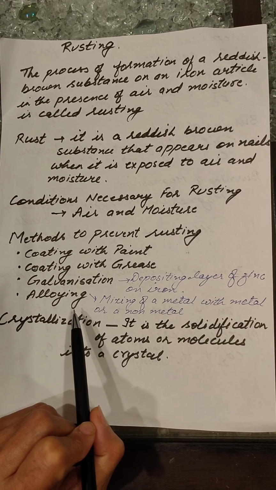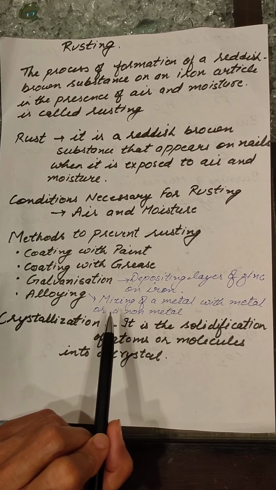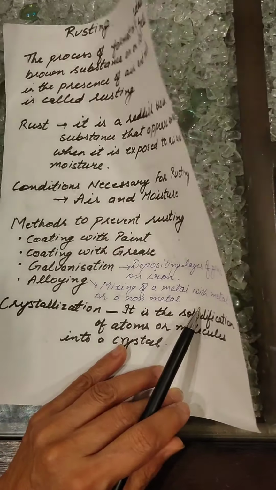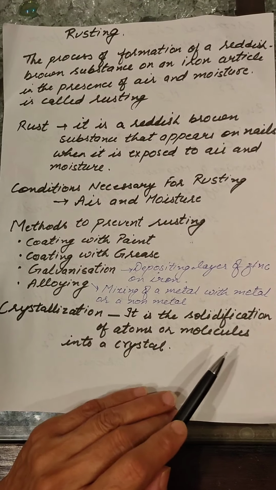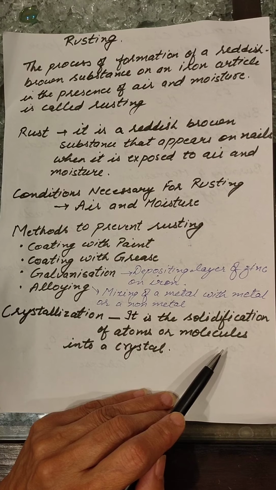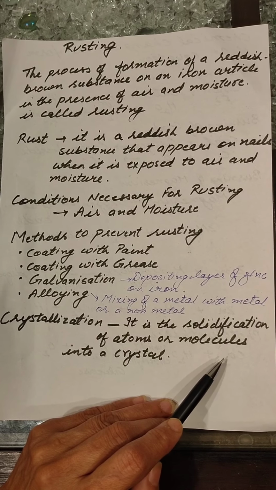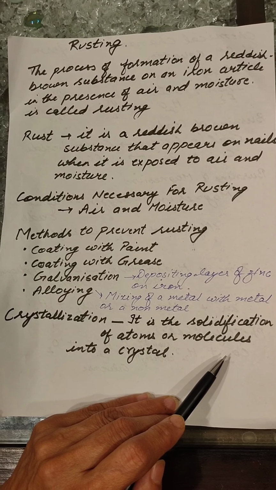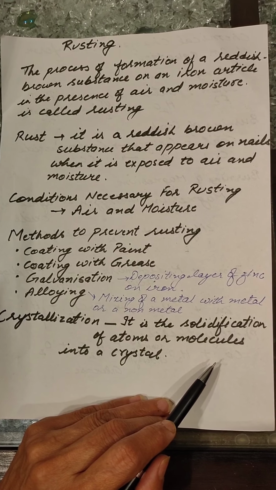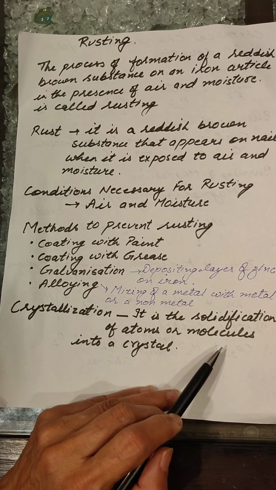Another method is to make alloys. What are alloys? Alloys are the things that we get when we mix a metal with a metal or a metal with a non-metal. Mixing of a metal with a metal or a metal with a non-metal to make good substances that are rust proof, that method is called alloying. Like stainless steel, we use the utensils at our homes which are made up of stainless steel, and you have seen that they never get rusted. Why? Because it is not a pure metal or a non-metal. They are alloys which are made by mixing a metal with a metal or a non-metal.